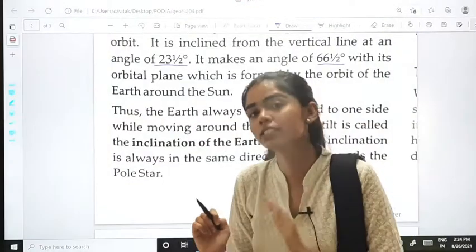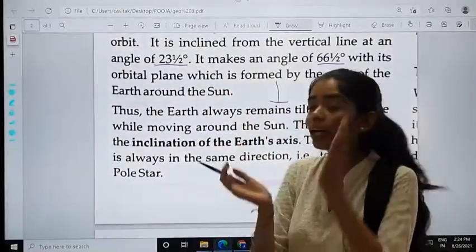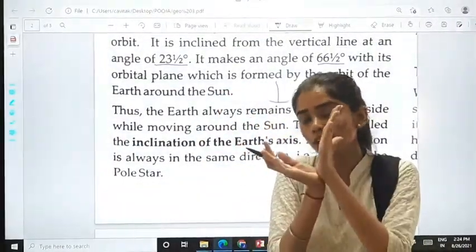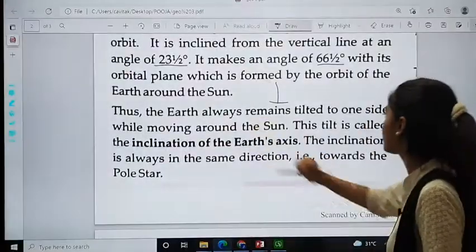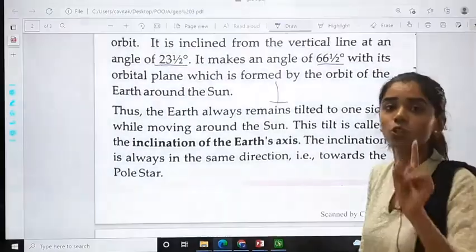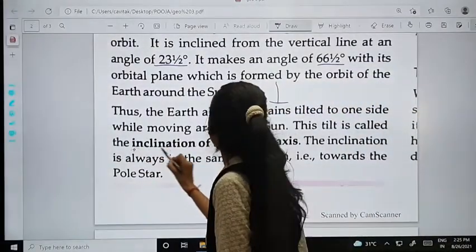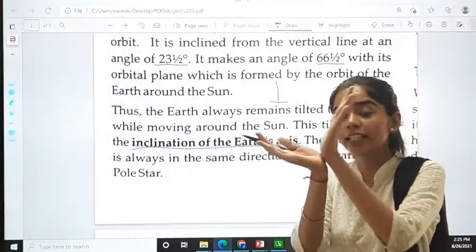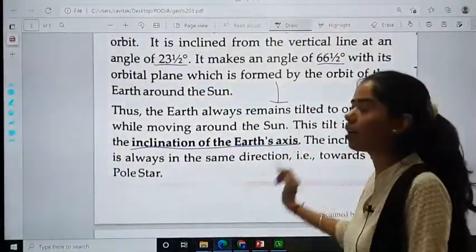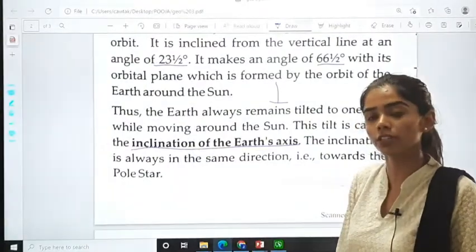Why is it a little tilted? As we saw, it is inclined, वो vertical line से inclined है. That is why it remains tilted. This tilt is called the inclination of the earth's axis. Please underline it. This inclination of the earth's axis, this is what it's called.